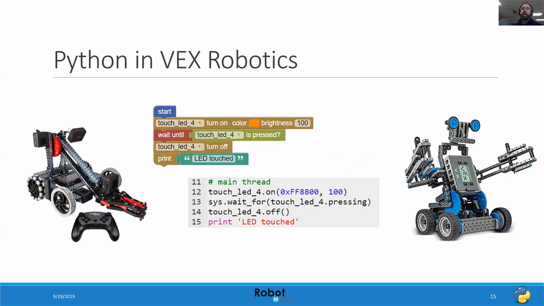In the VEX context, both VEX-IQ and VEX V5 EDR, as well as the old Cortex, can all be programmed using Python and Robot Mesh Studio. As of this summer, the Python programming is exactly the same for VEX V5 and VEX-IQ. If you are using the VEX-IQ, you'll want to select Python Beta as your programming language when creating the project. We'll go through that process a little later on so you can see where that is.